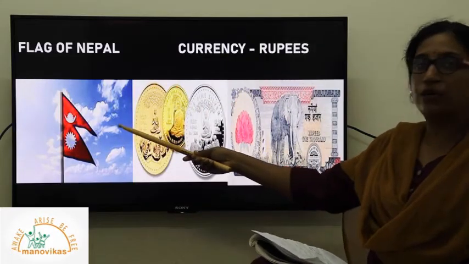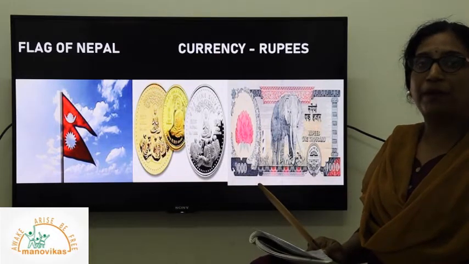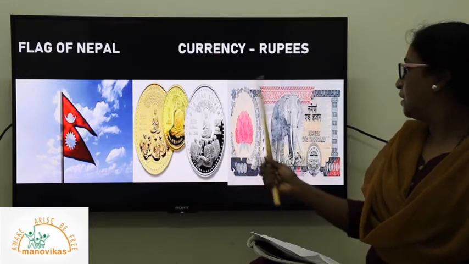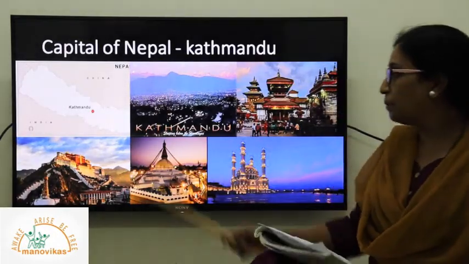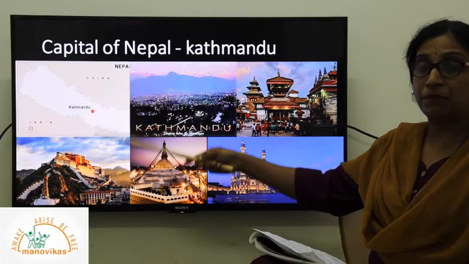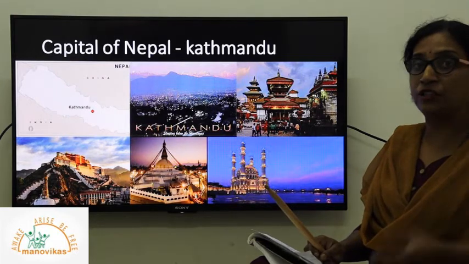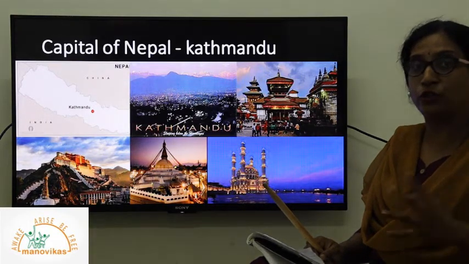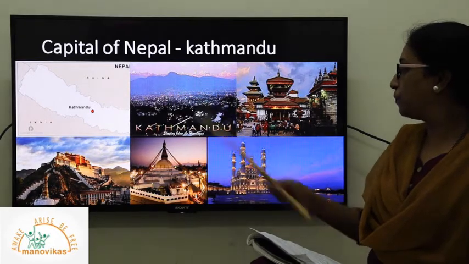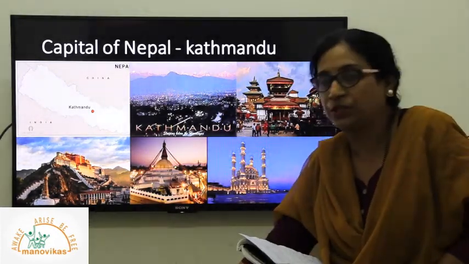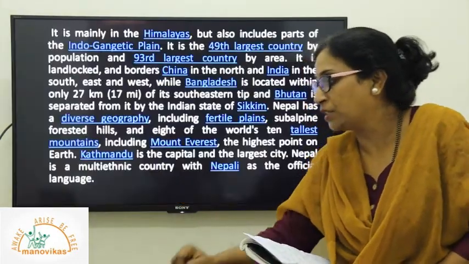The flag of Nepal, you can see on the screen how it looks like. This is the currency. They call it Nepali rupees. See the currency, how it looks like. This is Kathmandu, the capital, which is the commercial city also of Nepal. It has great historical background, and also great architecture. So you can see in the picture the prominent structures which you will find in Kathmandu, this important city of Nepal.